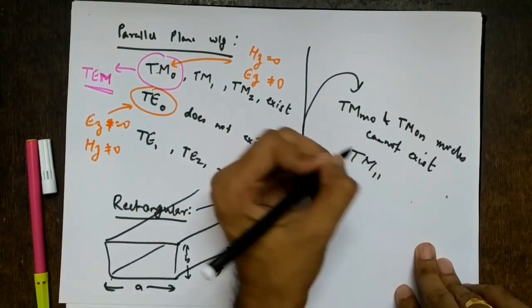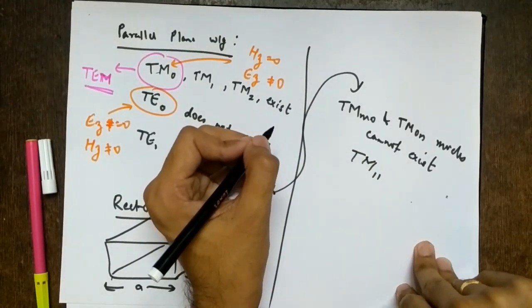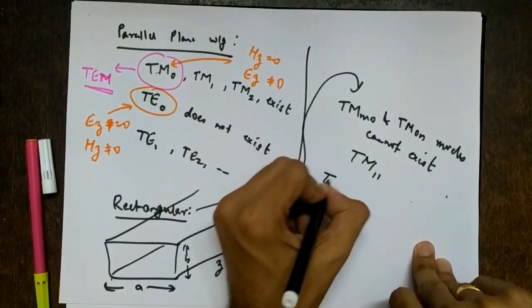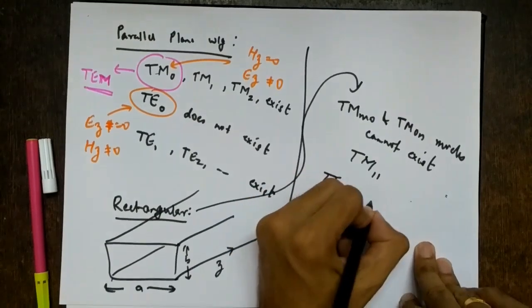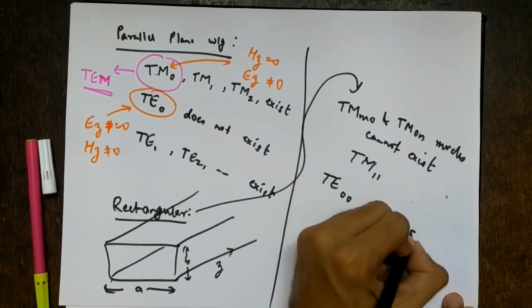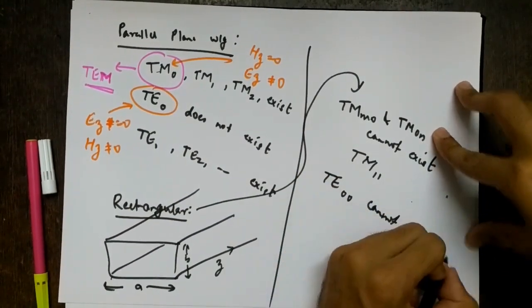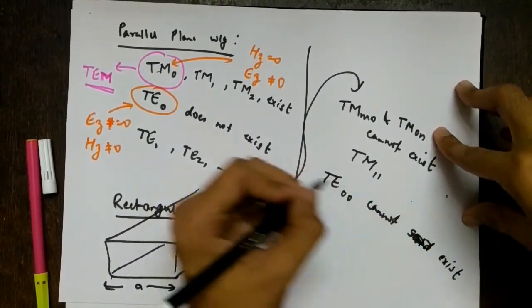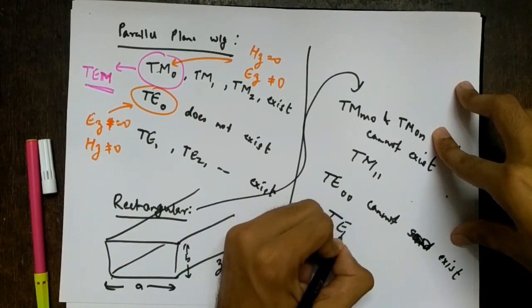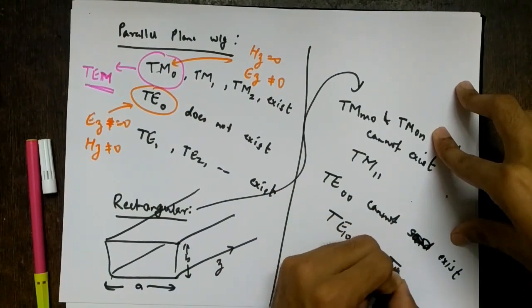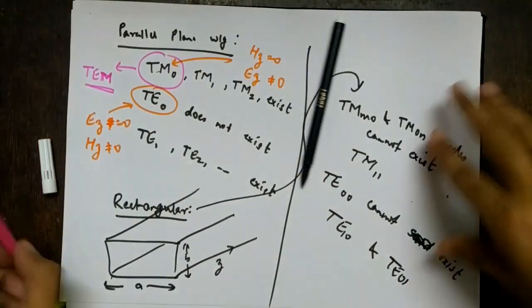It is TM11, right? Then for TE, we said TE00 cannot exist. We have proved it, derived it, and understood it conceptually. So what is the lowest order mode? TE10 and TE01.